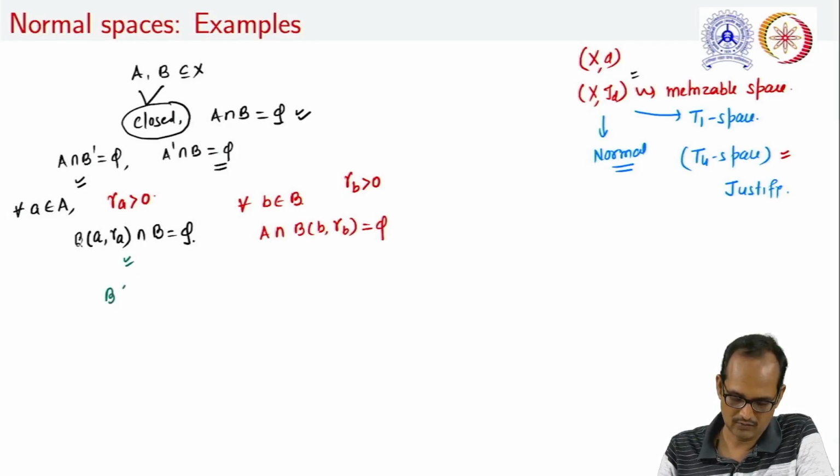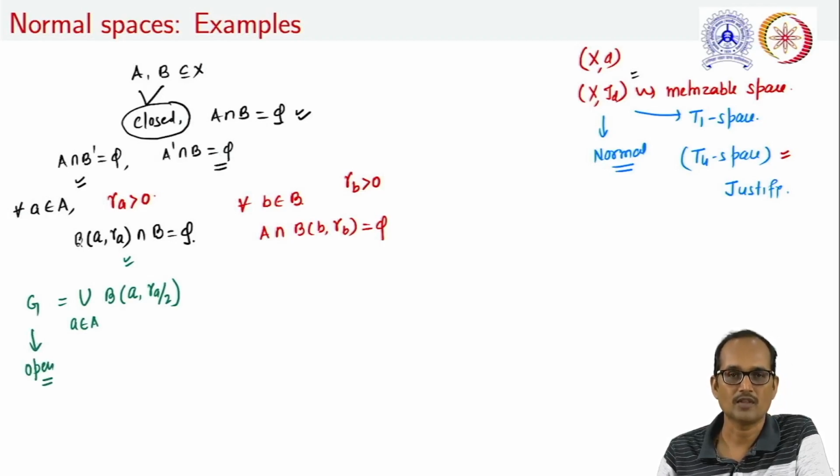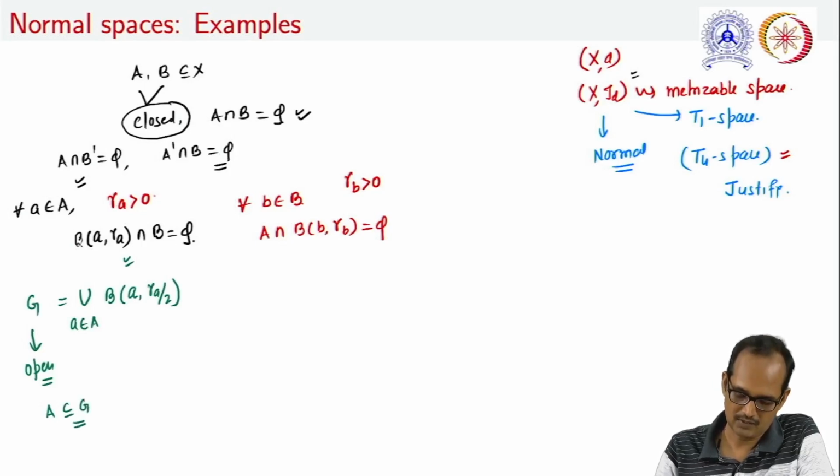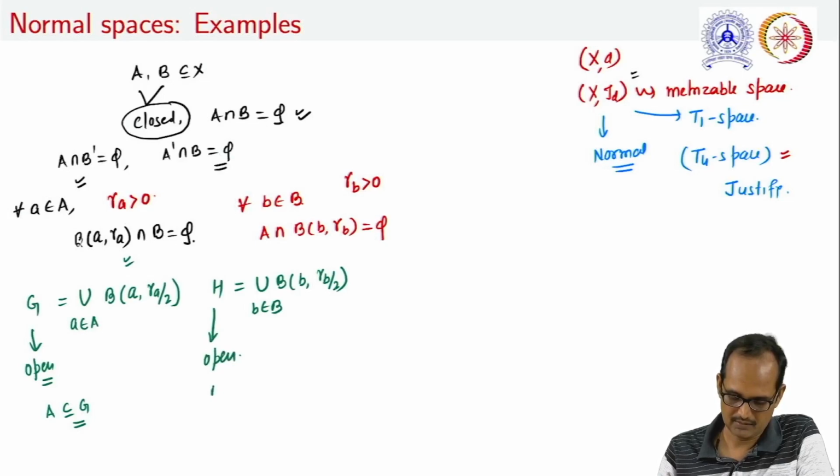Let us take the union of the open balls centered at a with radius r_a by 2, where a belongs to A, and call this G. It is clear that G is an open subset of X, and A is always a subset of G. Further, take the union of open balls centered at b with radius r_b by 2, where b belongs to B, and call this H. Note that this is also open and B is a subset of H.